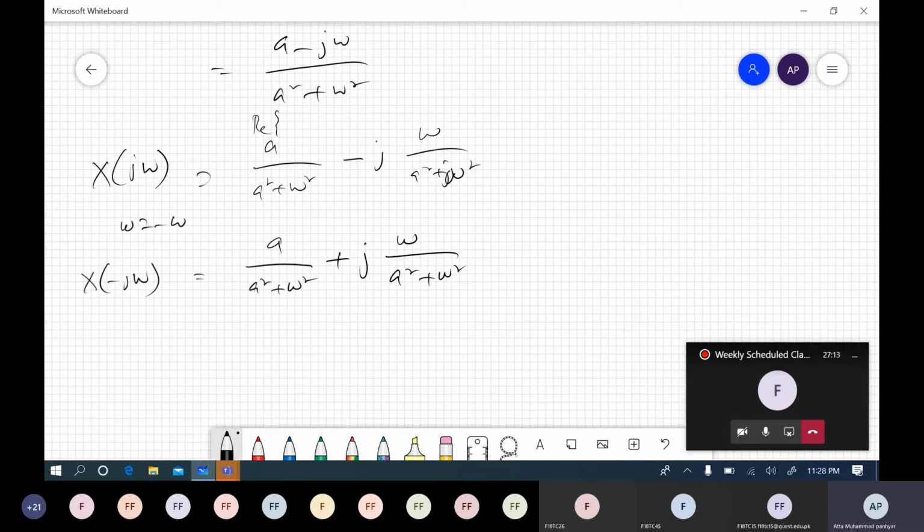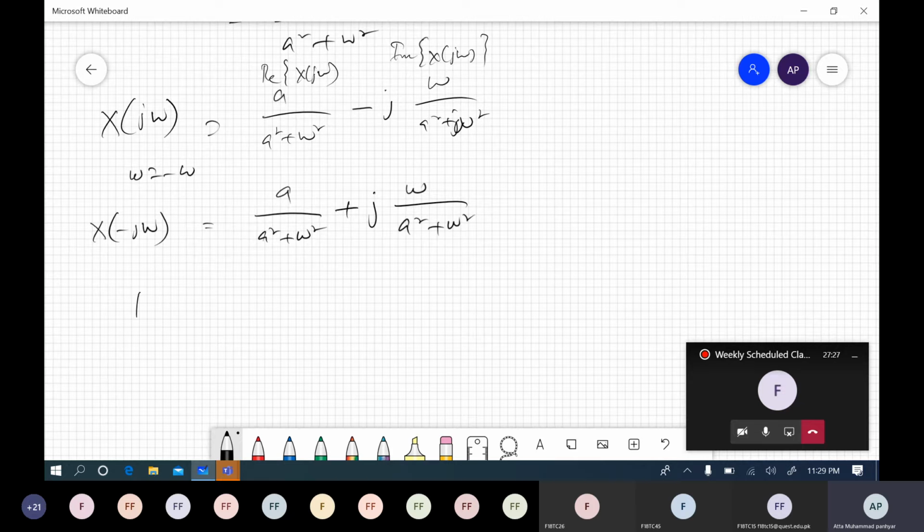This is the real part of x of j omega, and this is the imaginary part of x of j omega. You can see the real part of x of j omega is equal to the real part of x of minus j omega. These two values are exactly the same, so the real part hasn't changed a bit.